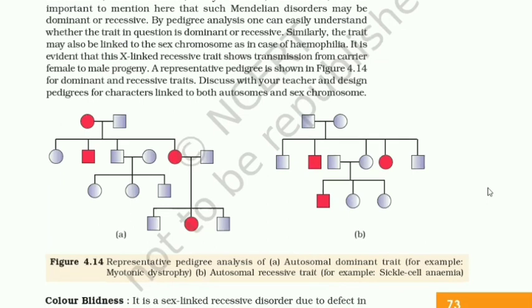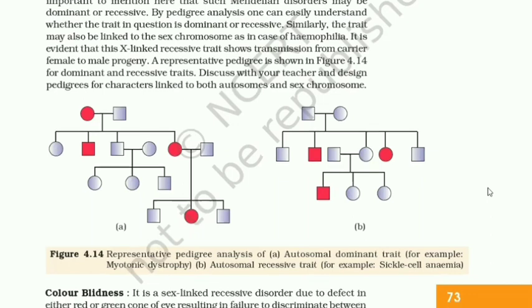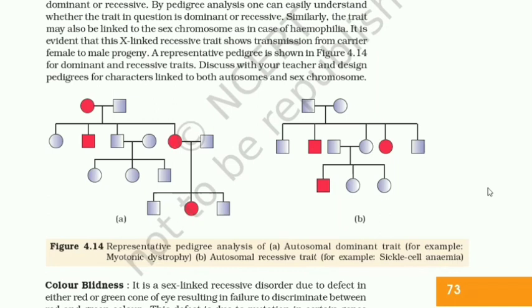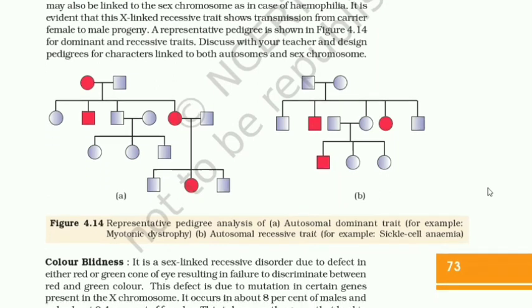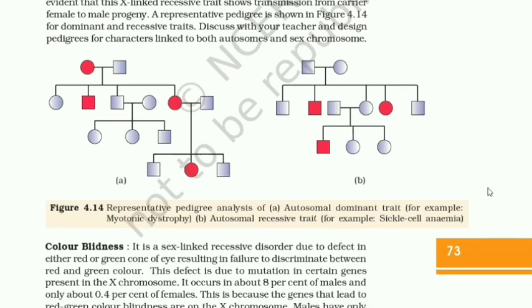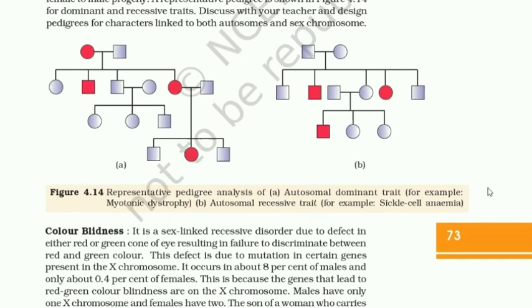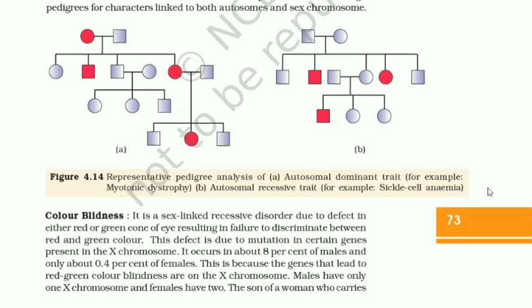Similarly, the trait may also be linked to the sex chromosome, as in case of hemophilia. It is evident that this X-linked recessive trait shows transmission from carrier female to male progeny. A representative pedigree is shown in figure 4.14 for dominant and recessive traits. Discuss with your teacher and design pedigree for characters linked to both autosomes and sex chromosomes.